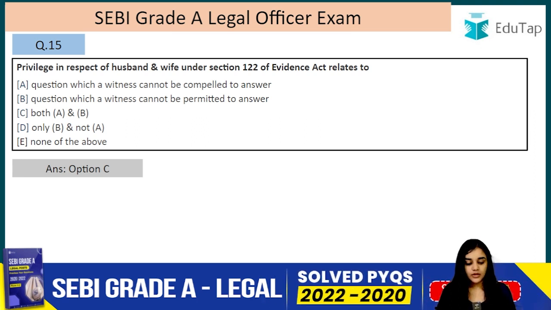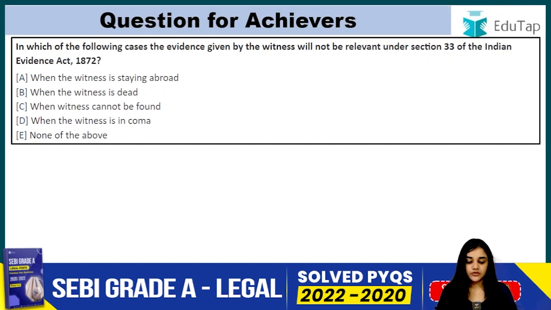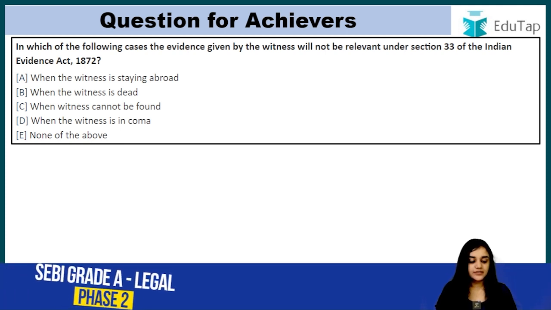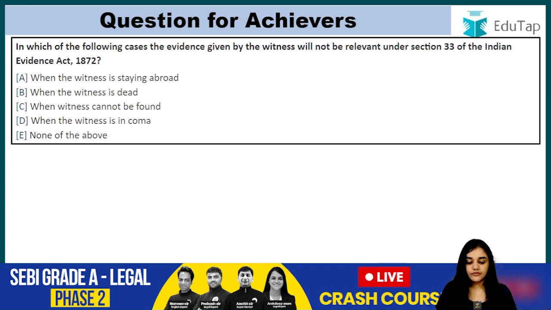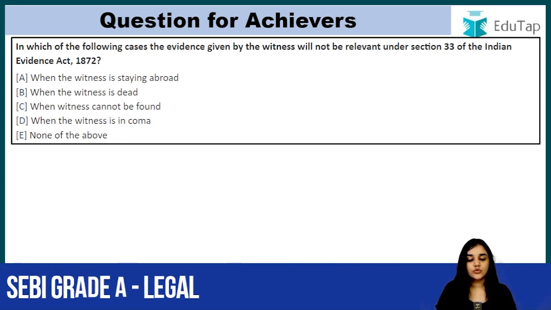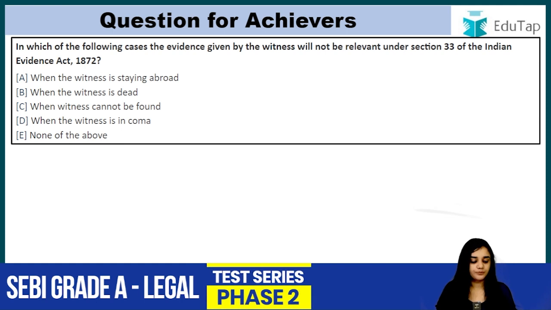Now, question for achievers. In which of the following cases will the evidence given by the witness not be relevant under section 33 of the Indian Evidence Act 1872? When the witness is staying abroad, when the witness is dead, when the witness cannot be found, when the witness is in coma, or none of the above. So you have to comment the right answer below.